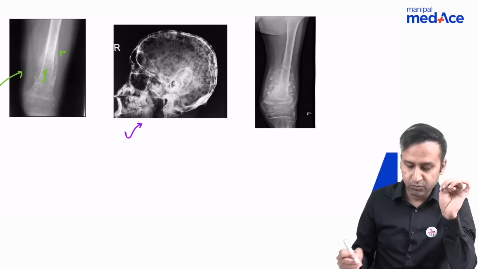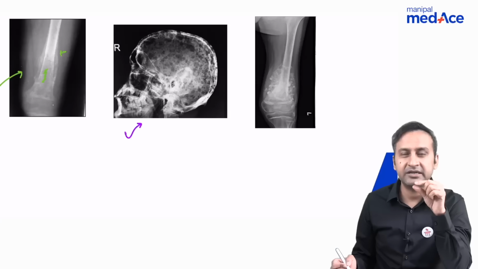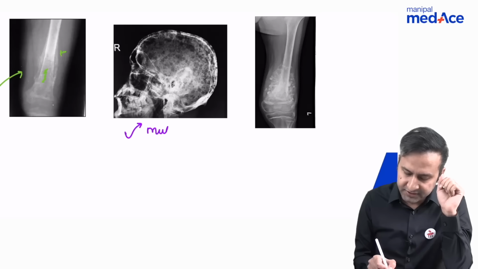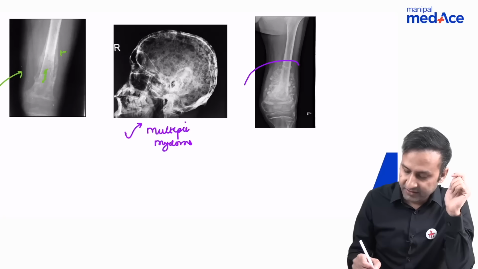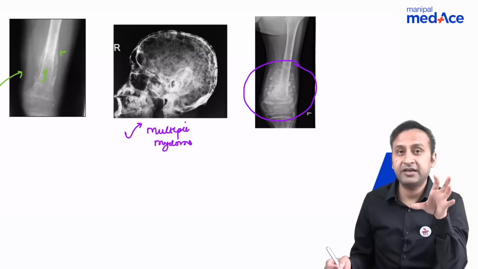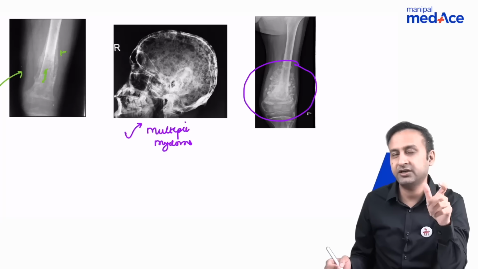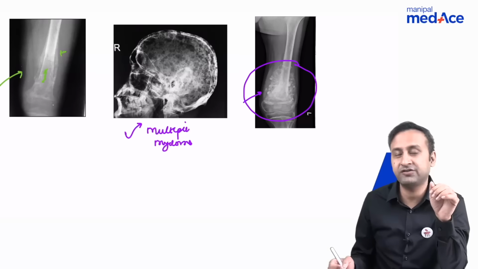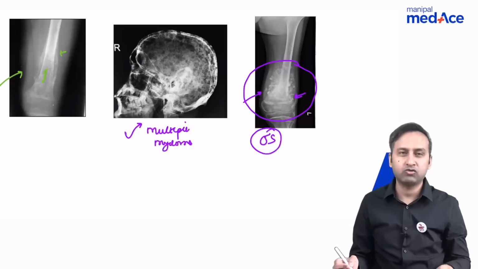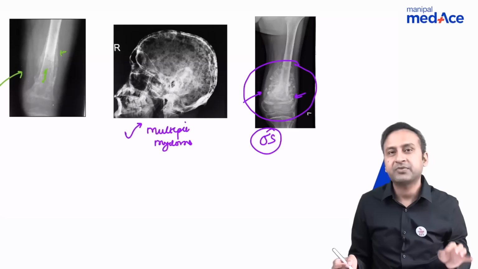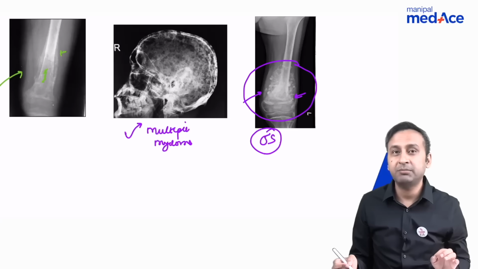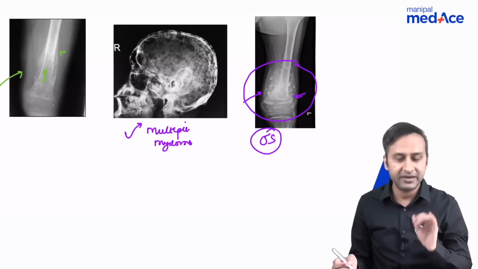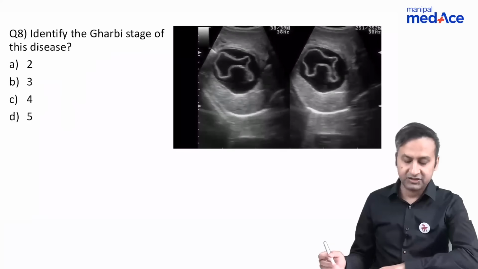This is one of the other spotters, which can again be asked, where you see multiple lytic areas in the skull vault, giving rise to a raindrop appearance. I hope you know what it is. It is multiple myeloma. And look at this third image here. What we are seeing is a very aggressive looking bone tumor, which is associated with a cumulus cloud appearance, and it is also associated with a sunburst periosteal reaction. But this lesion is located in the metaphysis. So this is a typical osteosarcoma. It is how osteosarcoma looks like. Important point to remember, we decide the type of bone tumor based upon the location and not just on the basis of periosteal reaction.